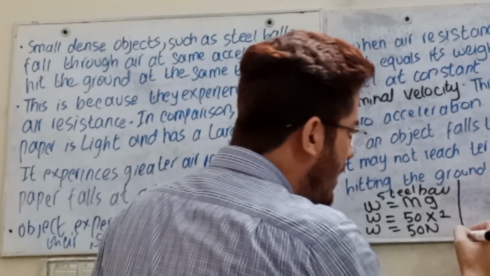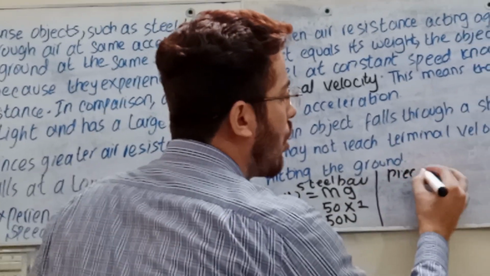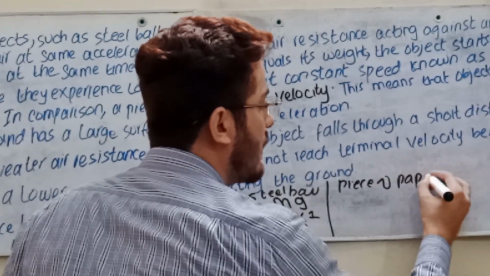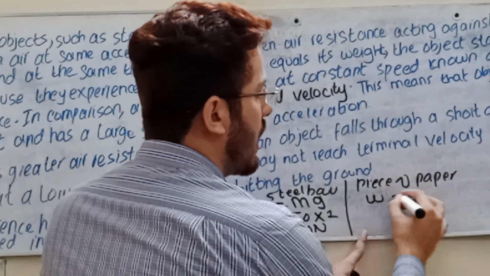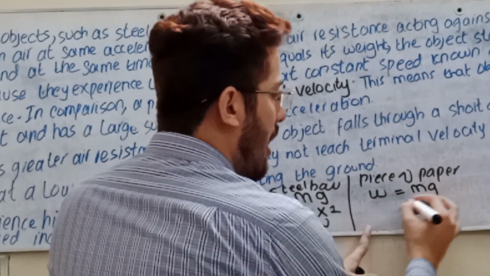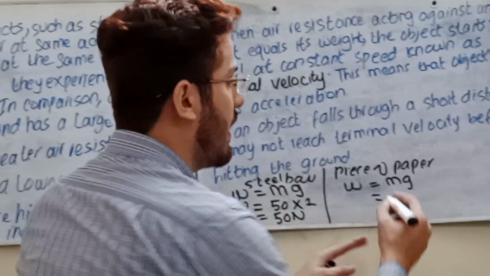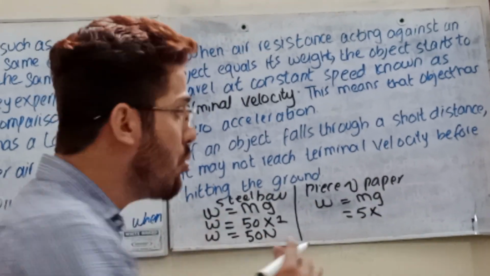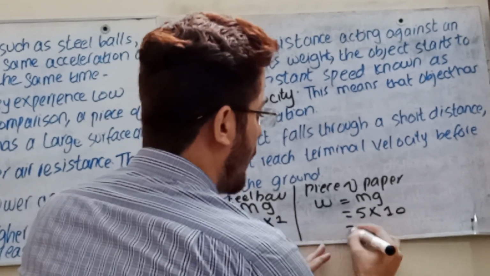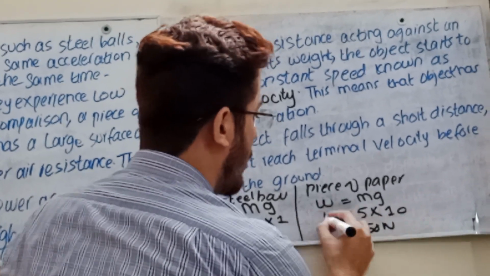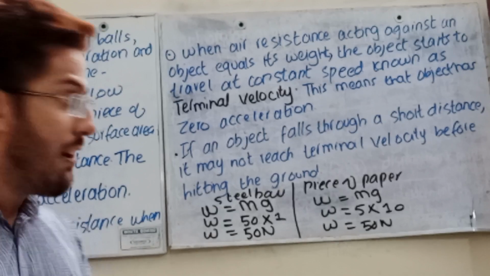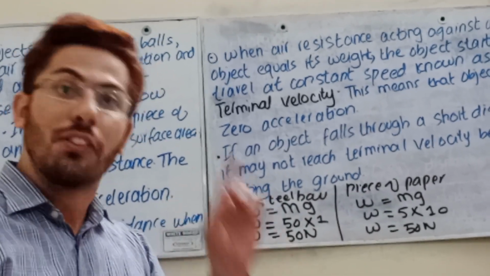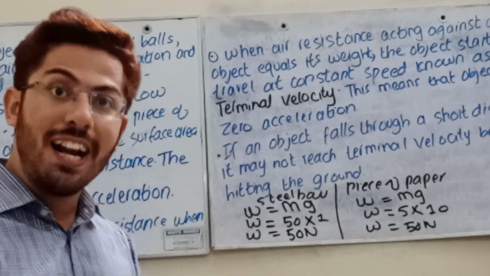Now similarly, if you are dealing with a piece of paper, weight is equal to mg. Let's suppose the mass of the paper is 5 and gravity acting on it is 10. It will become 50 Newton. So you are going to see, regardless of the masses, they will achieve the constant acceleration.